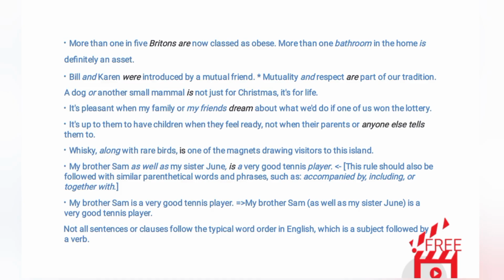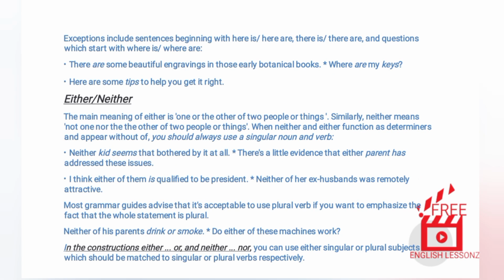Not all sentences or clauses follow the typical word order in English, which is a subject followed by a verb. Exceptions include sentences beginning with here is, here are, there is, there are, and questions which start with where is, where are. Examples. There are some beautiful engravings in those early botanical books. Where are my keys? Here are some tips to help you get it right.